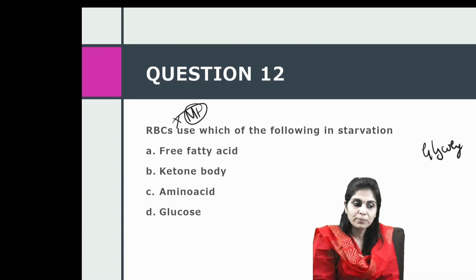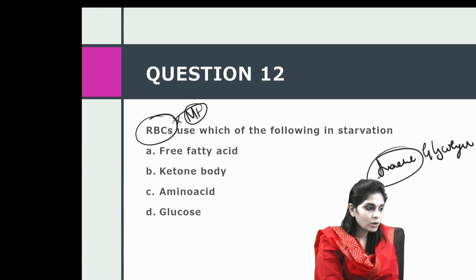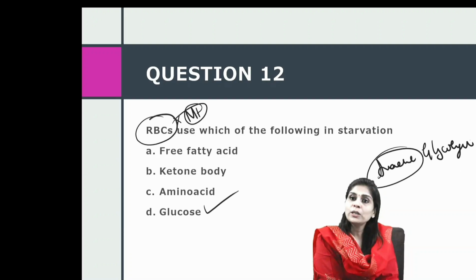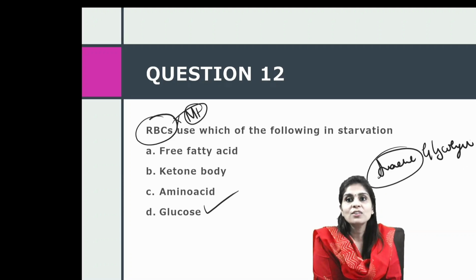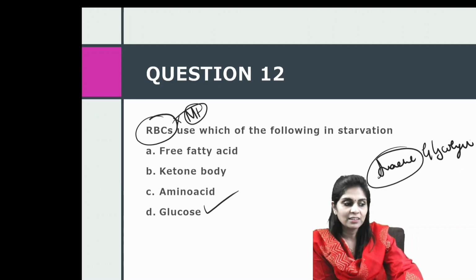It's anaerobic glycolysis, which means the only fuel an anaerobic cell can utilize is glucose. So RBCs always utilize glucose irrespective of whether the person is in starvation or in a fed state. So the answer to this question is very simple. It is D.